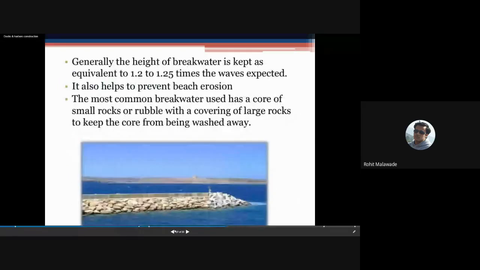Yes. Can anybody tell me what is breakwater? Veena, what is breakwater? Karan, what is breakwater? Karan, what is breakwater? Yes, my voice is clear. Voice is clear. Can anybody tell me what is breakwater?